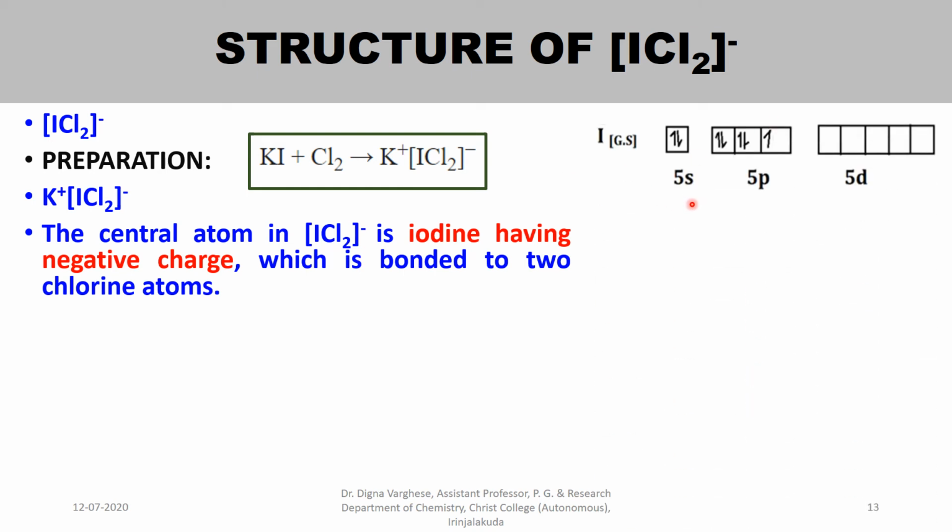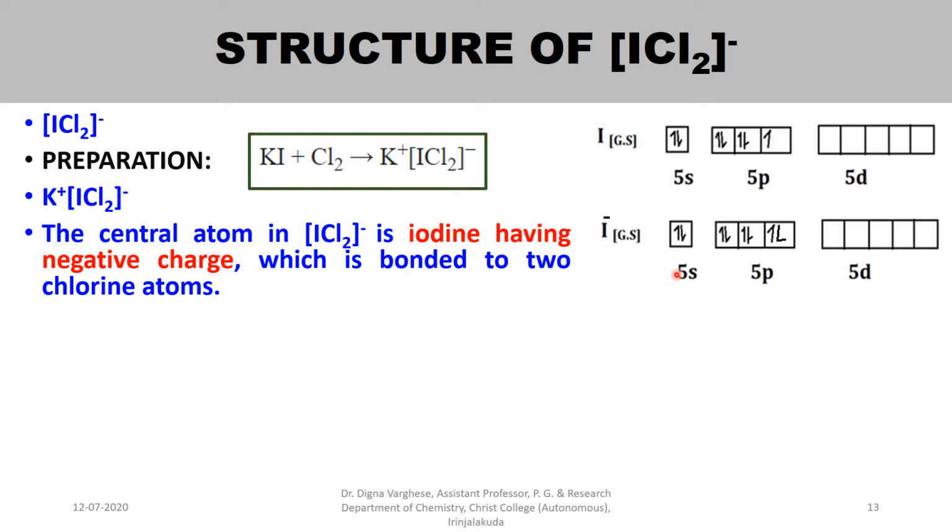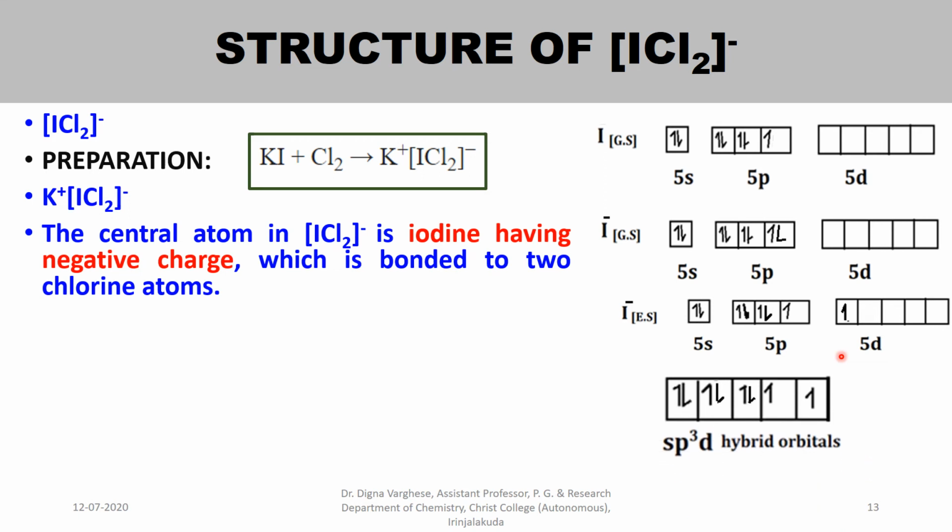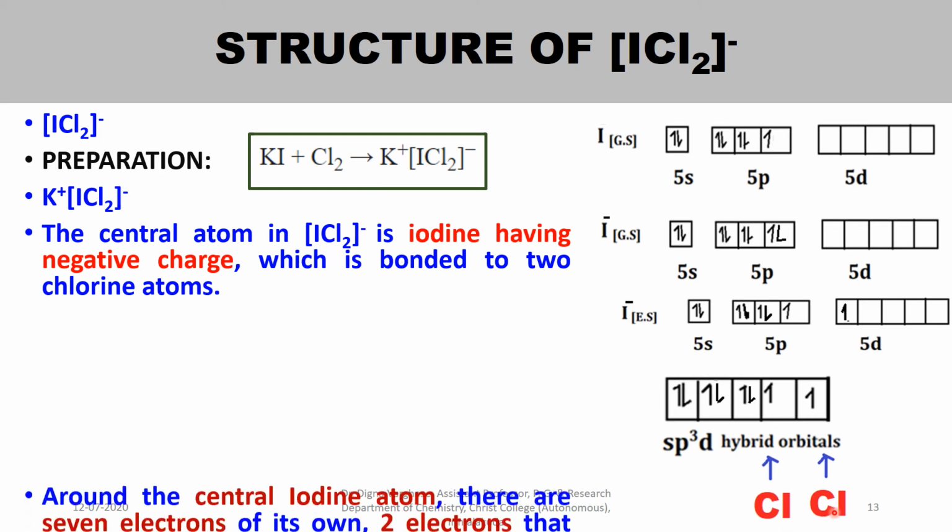Iodine in the ground state has the outer electronic configuration 5s2 5p5 5d0, and I minus is 5s2 5p6. To join 2 chlorine atoms to this, the excited state is 5s2 5p5 5d1 as in the case of the triiodide ion, and the hybridization is sp3d hybridization, and these two half-filled or unpaired electrons join to the chlorine atoms to form sigma bonds.